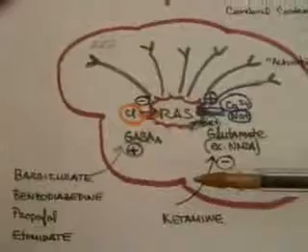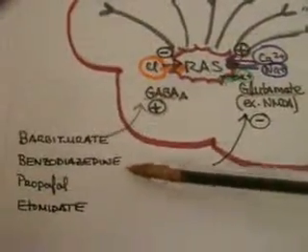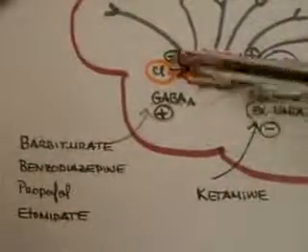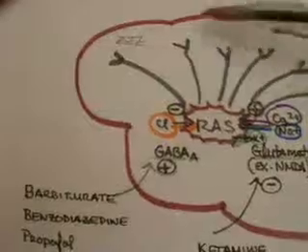And certain classes of medications such as barbiturates, benzodiazepines, propofol, and etomidate can stimulate the GABA A receptor and therefore produce some degree of sedation.